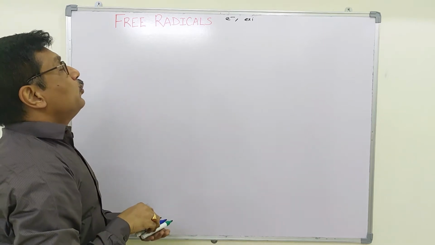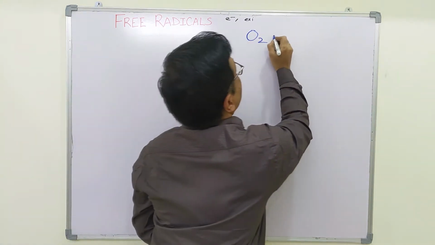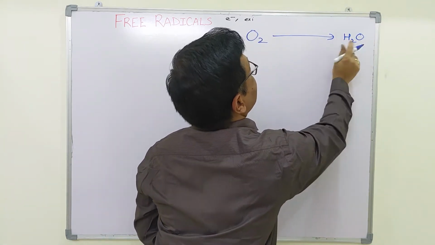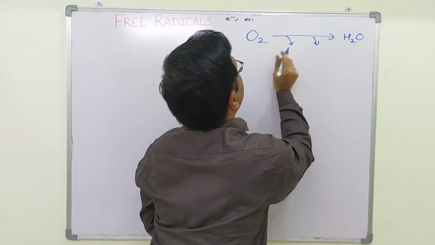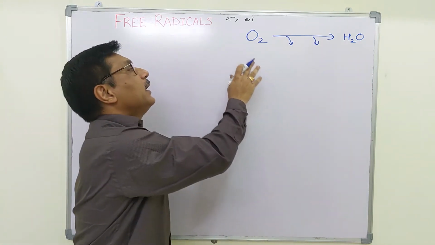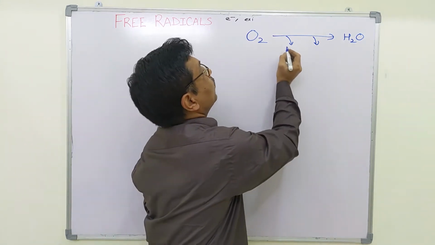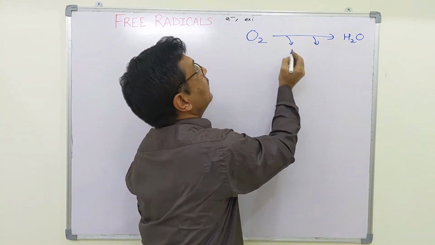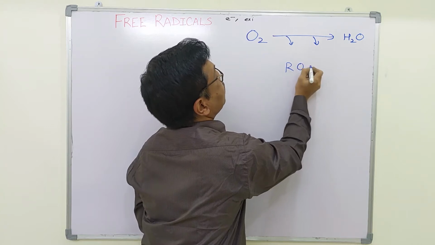What happens during oxidation reaction? Oxygen is converted into water. So oxygen is reduced completely to form a water molecule. But during this process, some molecules are formed by accepting electrons, and these are very highly reactive. As these molecules are formed from oxygen, they are called reactive oxygen species.